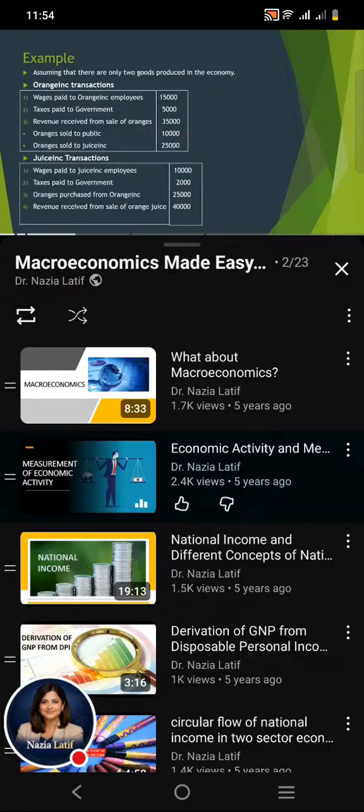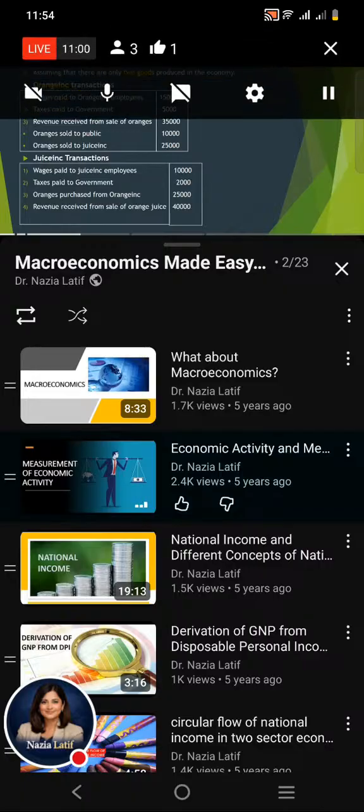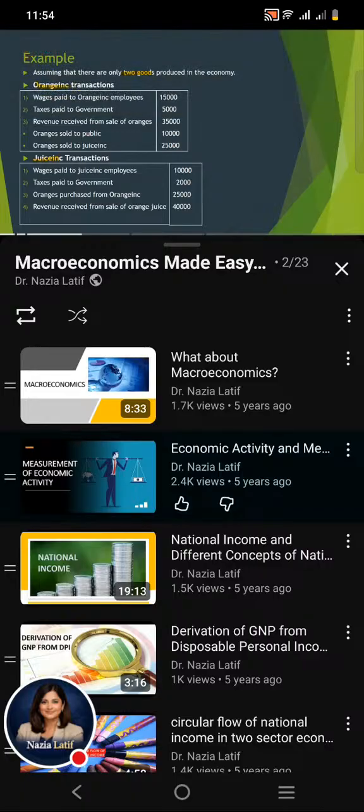To do so, we have assumed that there are two goods that are producing in an economy. First is orange and second is orange juice. So here some informations are given related to orange transactions and some informations are given related with juicing transactions, like wages paid to the orange company employees is 15,000. Taxes paid to the government by the orange company is 5,000.